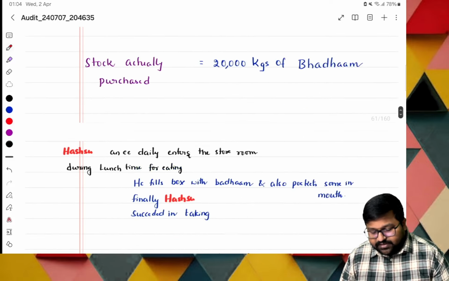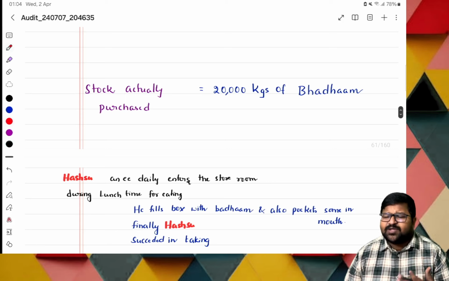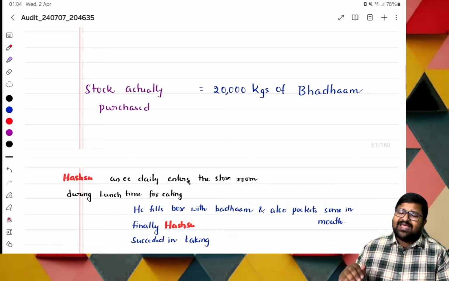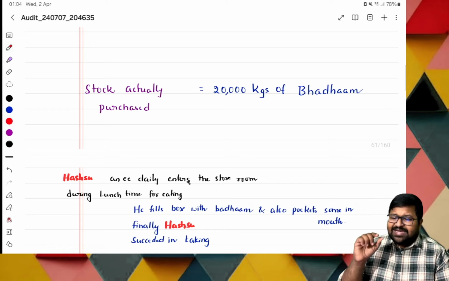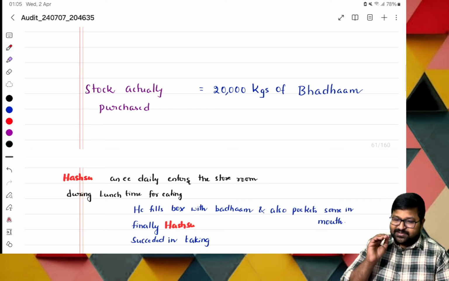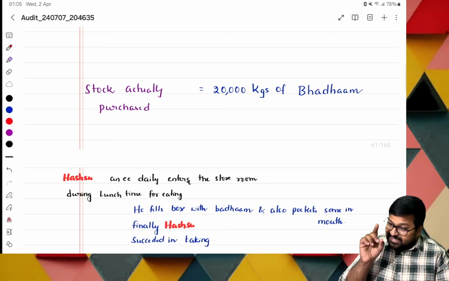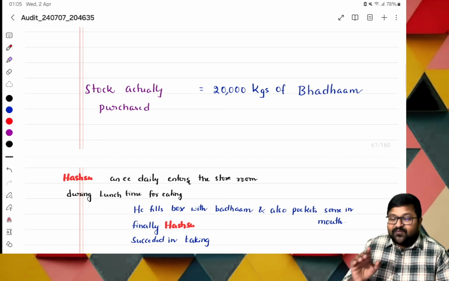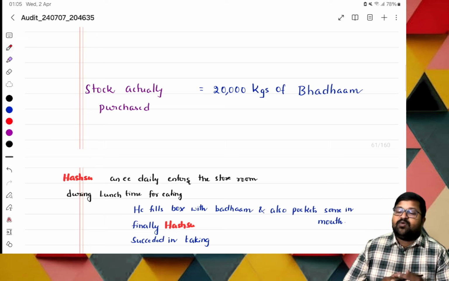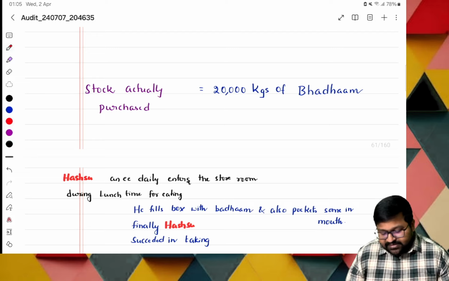Okay, sir, mainly it is related to stock. In the organization, an employee may take stock in a very minute quantity daily. If he takes only one item daily, by the end of the year it will become some 250 items. Initially, day by day, only one item. We may feel that it is only one item, let us leave it. But at the year end, it is around 250 items. Okay, let us see with the example.